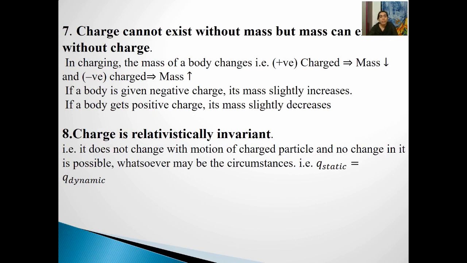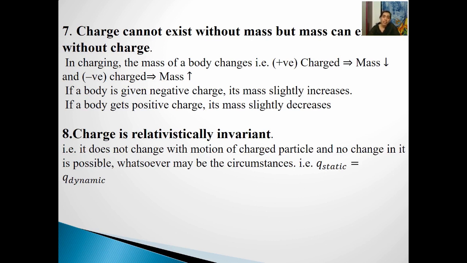And the next important characteristic is charge cannot exist without mass, but mass can exist without charge. What does this mean? See, whenever I say a body is getting charged, say suppose I am telling a body is getting negatively charged, what happens during that process? The electrons will get added or gained by that body. Only then the body will get negatively charged, right?